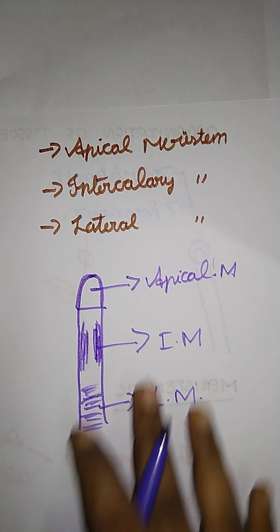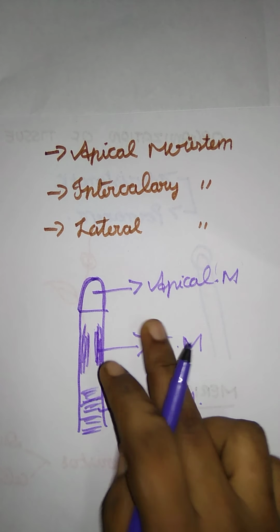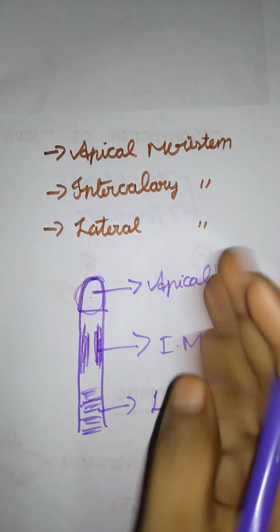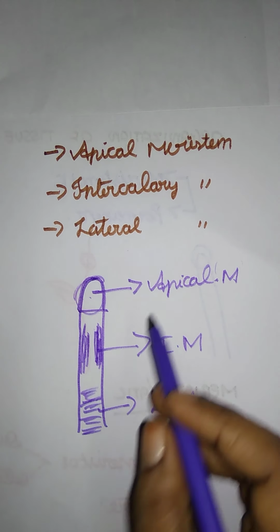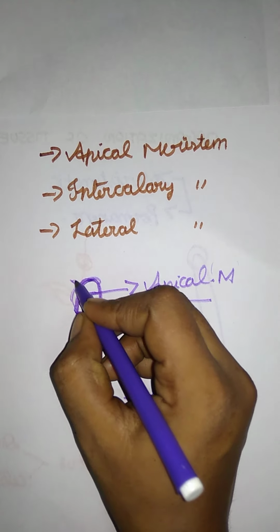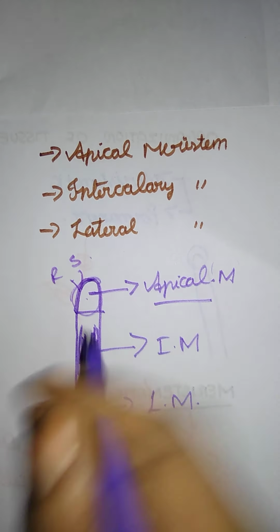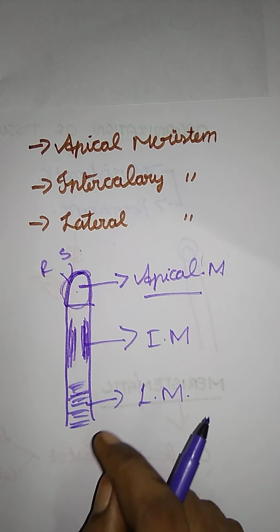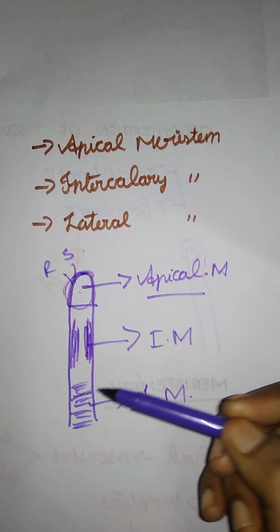First I have to say that apical meristem is a growing point. Here only the growing point takes place. If you take a stem, not only a stem, a root also is growing. So apical is the tip of the growing part in the root and stem. And next one, they have given intercalary meristem. It just lies between regions of permanent tissue.